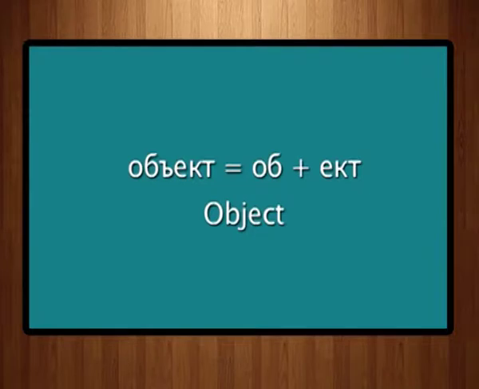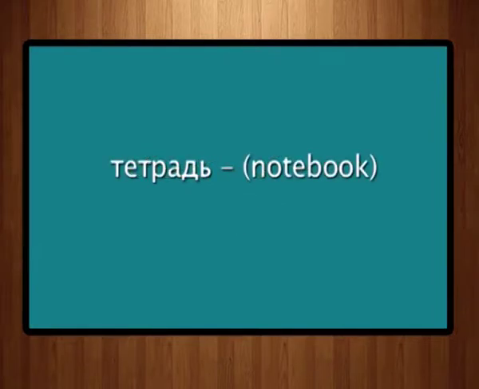The next word we are going to do is abyekt. Abyekt is spelled as O, B, hard sign, ye, k, t. Abyekt is object. The next word we have is tetrad, t, ye, t, r, a, d and soft sign,